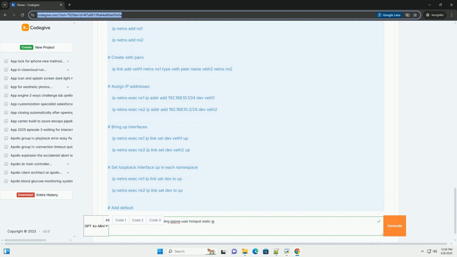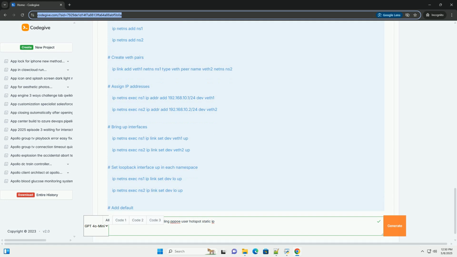6. Hotspot creation, hostapd, dnsmasq. 6.1 Setting up a wireless access point with hostapd. 6.2 DHCP and DNS server with dnsmasq. 6.3 Captive portal, optional. 6.4 Code example, hostapd and dnsmasq configuration. 7.